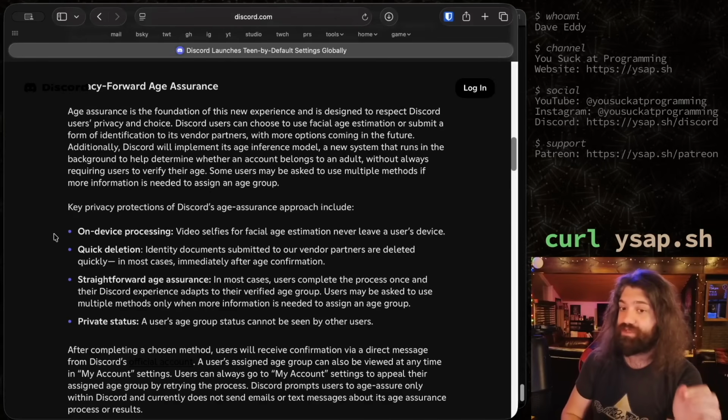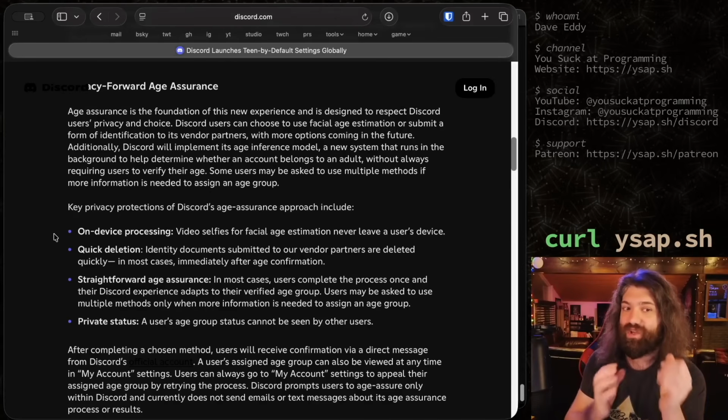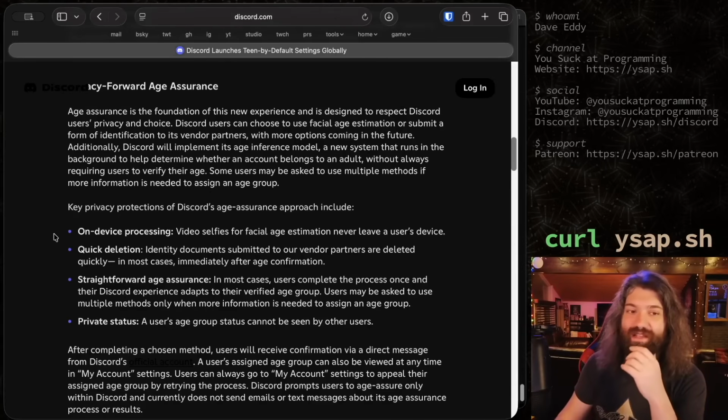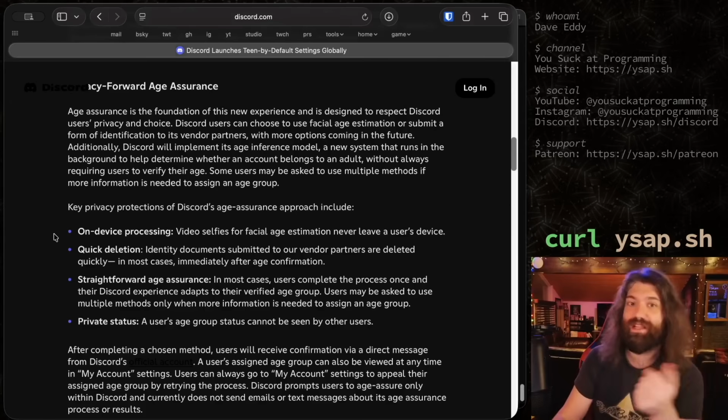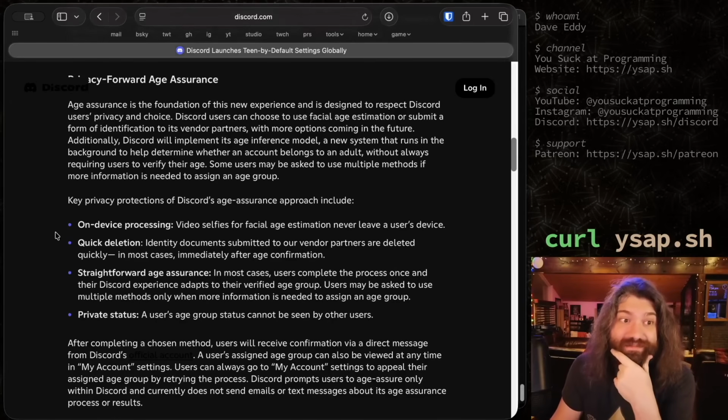Now, hopefully it'll get more specific as we get going, but I think it's probably going to remain a little bit vague because they get a little wiggle room here. Like, oh yeah, we're going to use our advanced system to determine if you're an adult. It's like, cool, what does your advanced system do? Go into my DMs with my friends and look at my private images or something that maybe I'm sharing with someone? Like, I don't know, man. It's a little weird. That's all I'm saying.